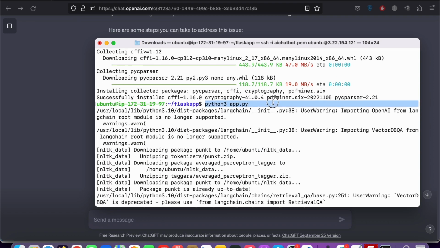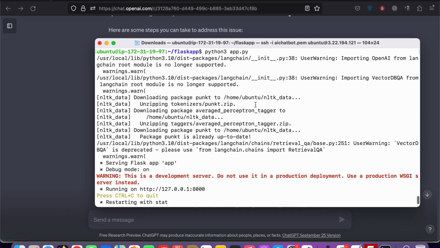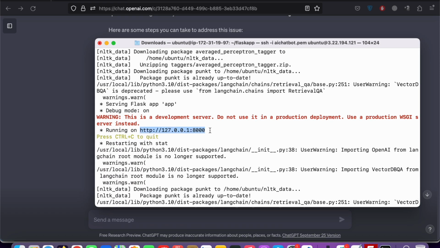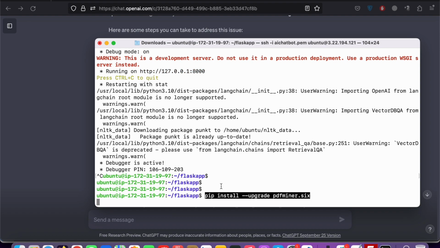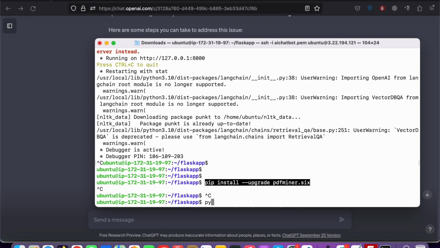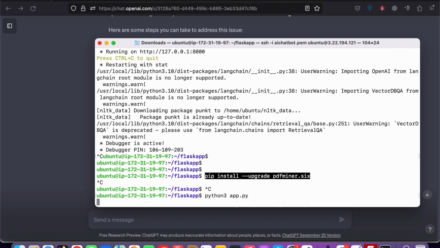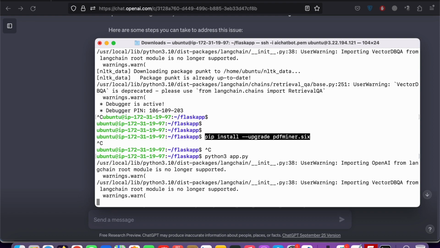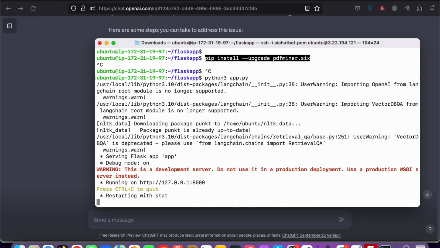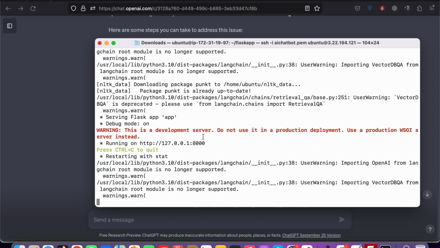So then I tried to run my app on my server, and it is running perfectly on port 8000, just like it ran on my local machine. So let me even show you. Oh, I'm sorry. So just type here python3 app.py. So you can see it is running perfectly. So here you go, it is running on port 8000.